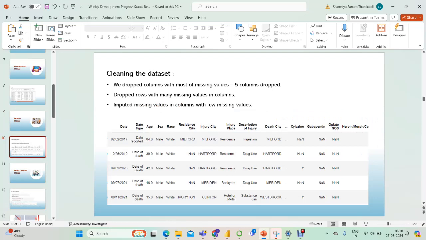First, we clean the data set. There are lots of missing values. First, we drop the columns with most of the missing values, and we dropped 5 columns, and also we dropped rows with many missing values in the column, and then we imputed missing values in columns with few missing values. Moving to the code for these.